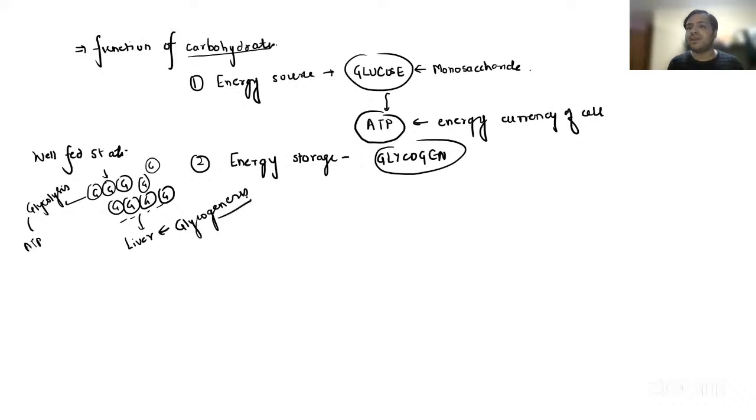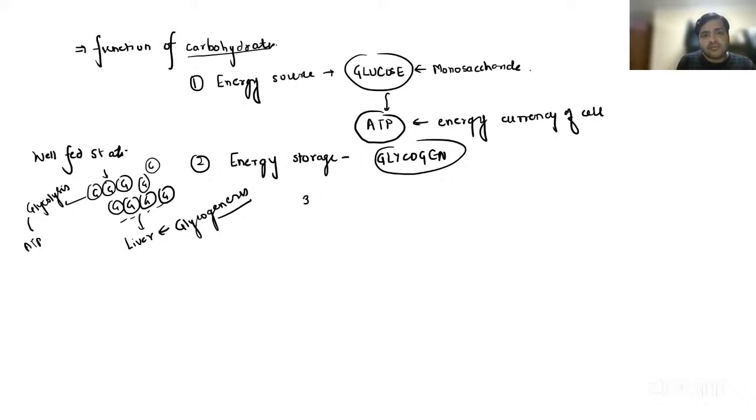Genesis means formation of glycogen. So after 4 hours, when there is depletion of glucose in the body, the liver will break down this glycogen and release the glucose units so that it can meet the requirements of glucose in the body. So the second most important function is energy storage, right?